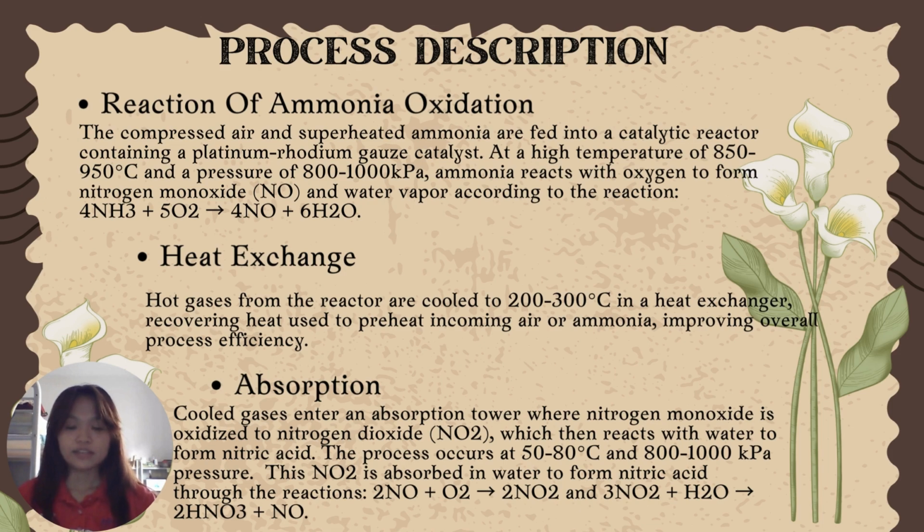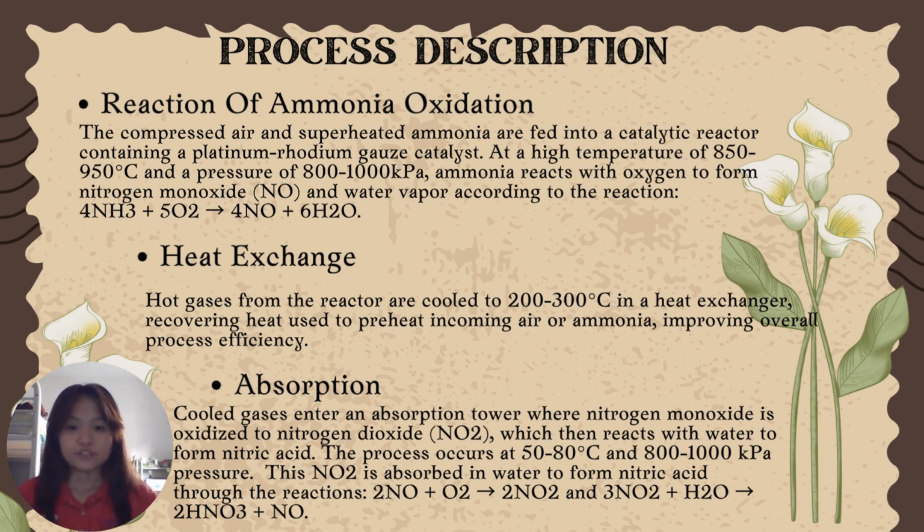Next, in the heat exchange process, hot gases from the reactor are cooled to 200 to 300 degrees Celsius in a heat exchanger, recovering heat used to preheat incoming air or ammonia, improving overall process efficiency.